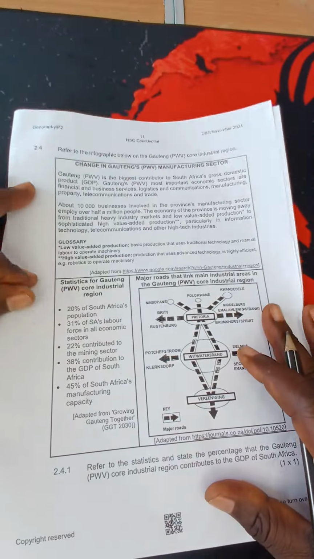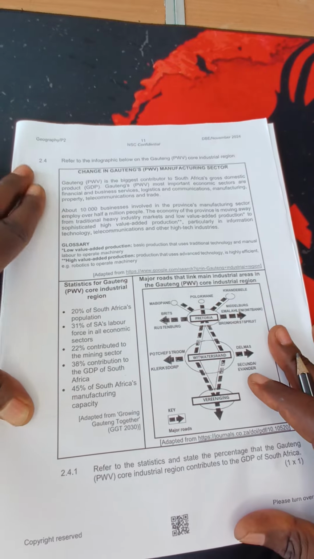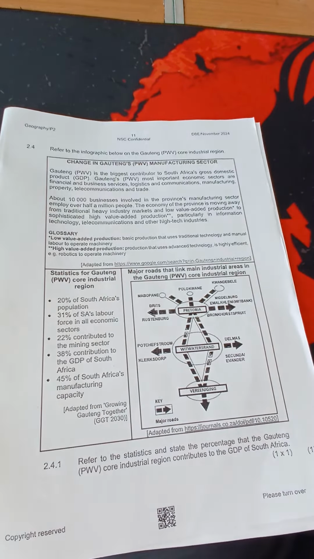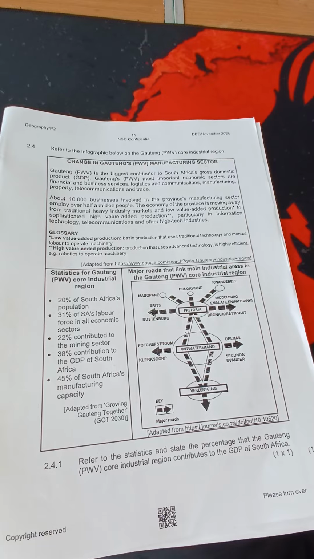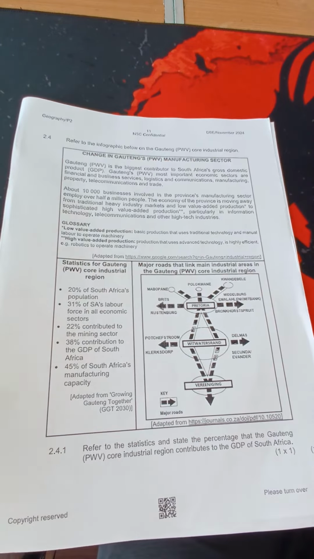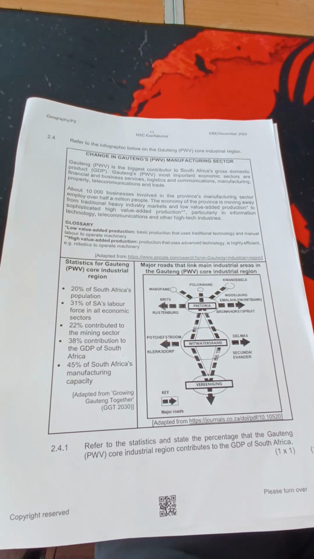2.4, refer to the infographic below on the Gauteng, Pretoria, Witwatersrand, Vereeniging core industrial region. I think I've shown you the industrial regions that we have. We have got the Gauteng, we have got the Durban Pinetown, we have got the PE Uitenhage, we have got the Southwestern Cape. So you should just know them in general in terms of their location. So here our main focus is on the PWV. What do we have in the PWV?